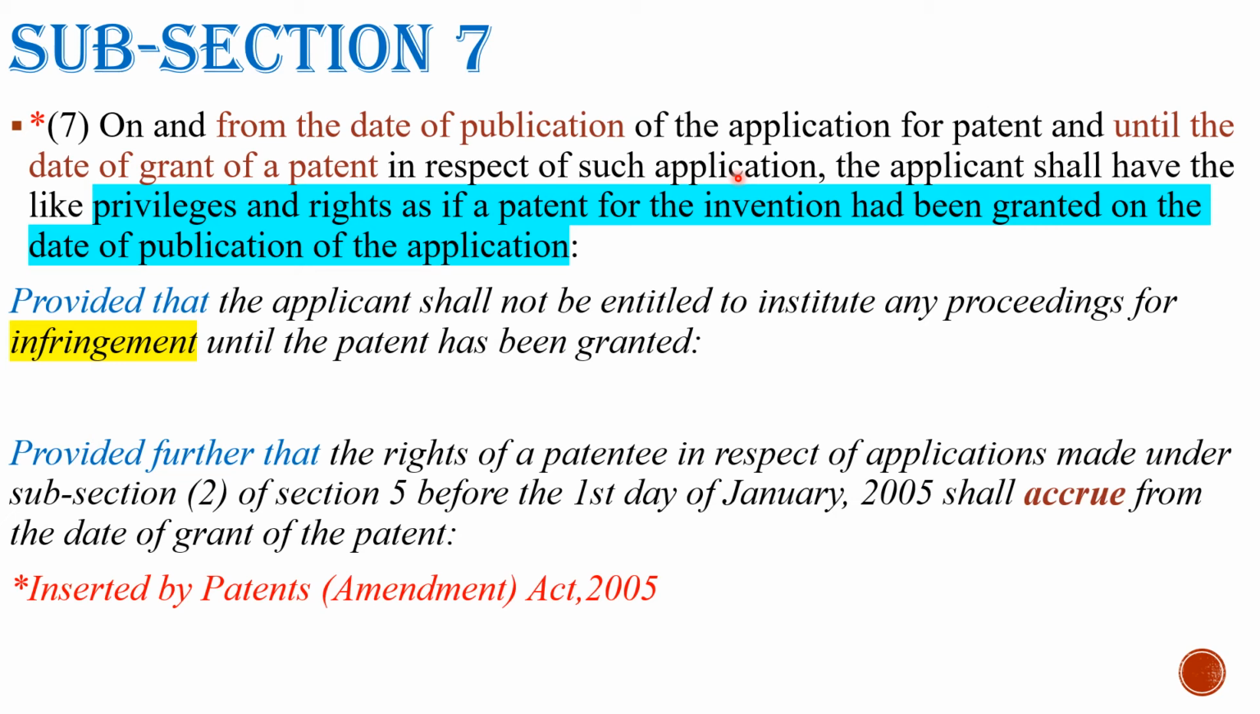That means on and from the date of publication of the patent application until the date of grant of a patent, the applicant shall have the like privileges. That means all kinds of royalties and rights as if a patent for the invention had been granted on the date of publication of the application. From the date of publication itself, the applicant can get the like privileges and rights.